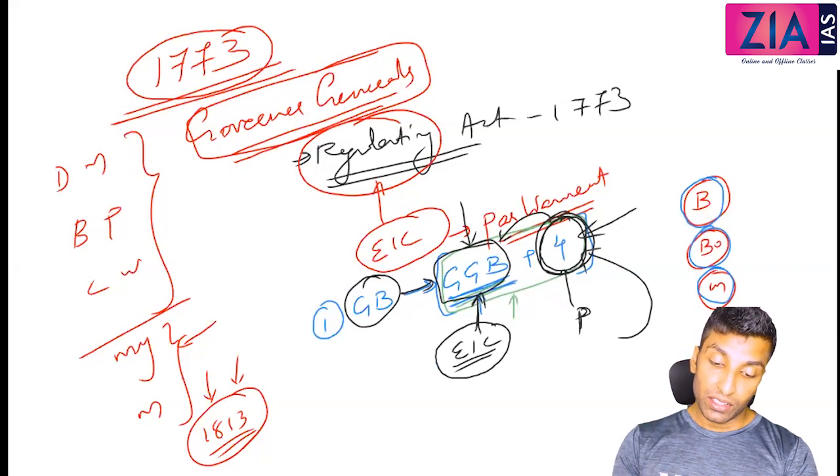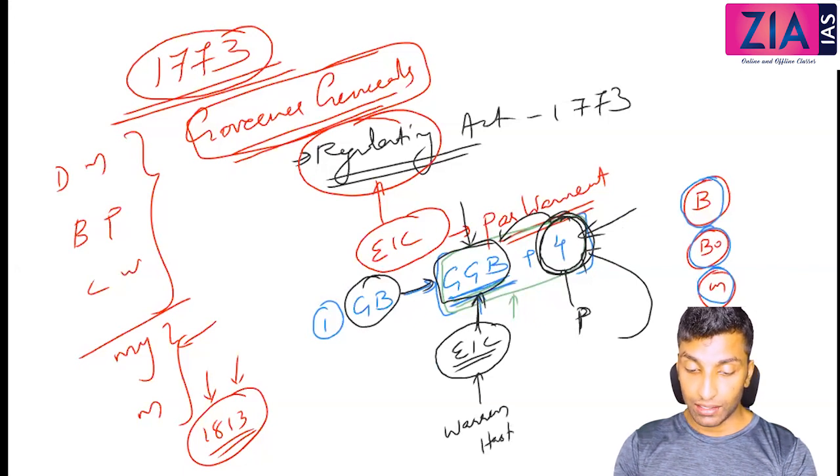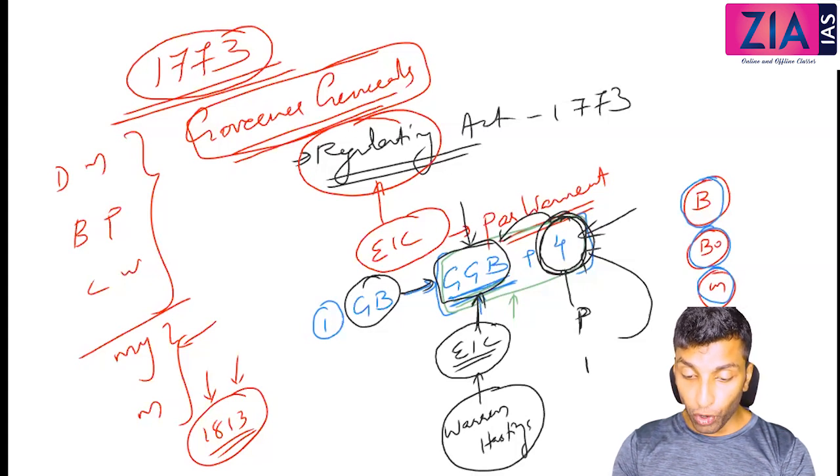So the first Governor General was Lord Warren Hastings, and you need to know the 4 members.